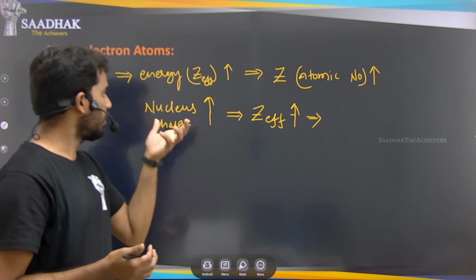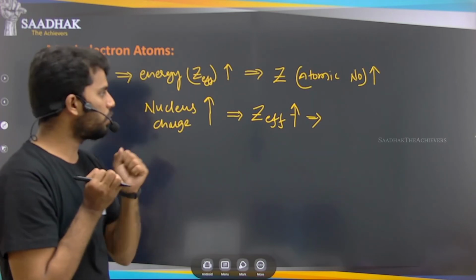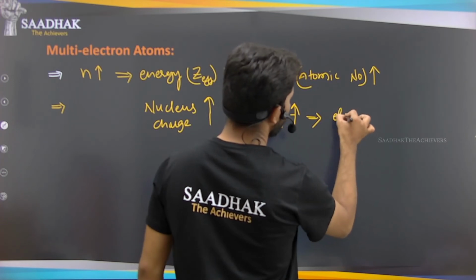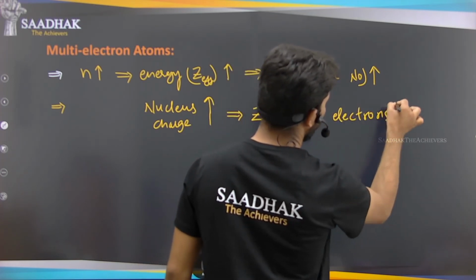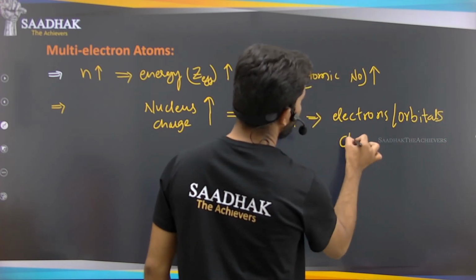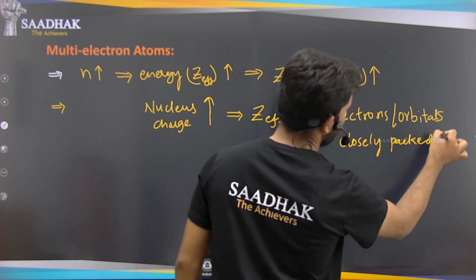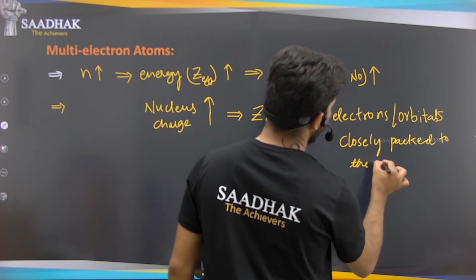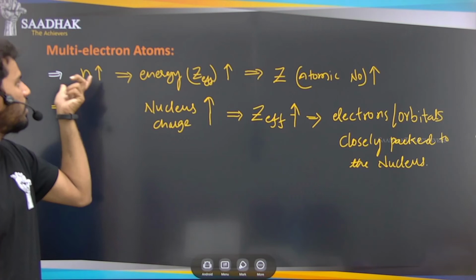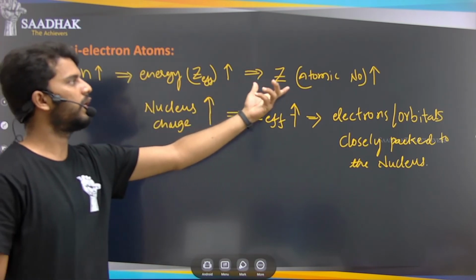energy. So the electrons in the orbitals will be very closely packed to the nucleus. So when the principal quantum number is increasing, which means the effective energy is increasing, that is because the atomic number increases.